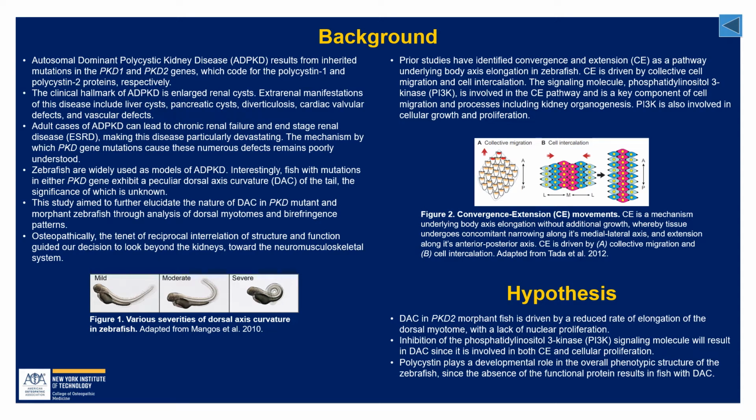Autosomal dominant polycystic kidney disease, or ADPKD, is an inherited condition resulting from mutations in the PKD genes, which code for polycystin. The clinical hallmark of this disease is enlarged renal cysts. Zebrafish are widely used to model ADPKD, but interestingly, they also develop a dorsal axis curvature, or DAC, of the tail, the significance of which remains unknown.